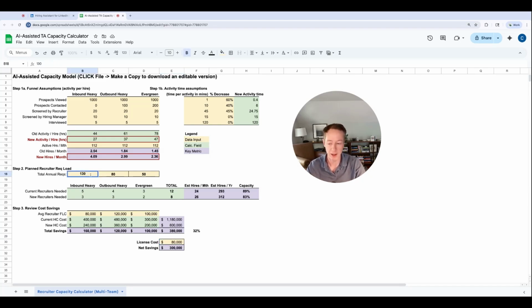Obviously, if we then increase the annual recs by a factor of 10, so maybe for some of the larger organizations that would be more interested in this kind of tool, you can see the overall cost savings go up to 3.4 million, which, for a larger company, that headcount cost can have a huge impact on the overall business. Not to mention that with 40 fewer recruiters needed in this type of organization, there's less need for additional management support and org design and everything else that comes with it. Obviously, you need to start maybe thinking about a more agile recruiting team when you're reducing your overall headcount by 40%, but it is going to be a huge impact to the business.